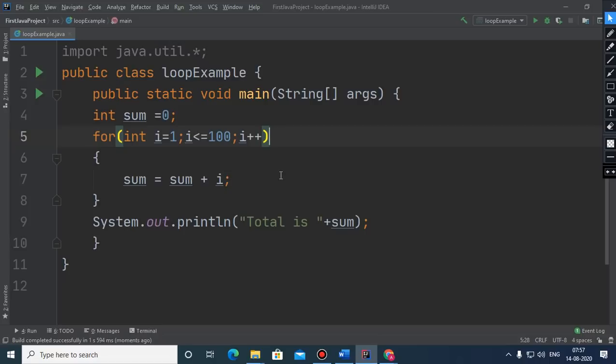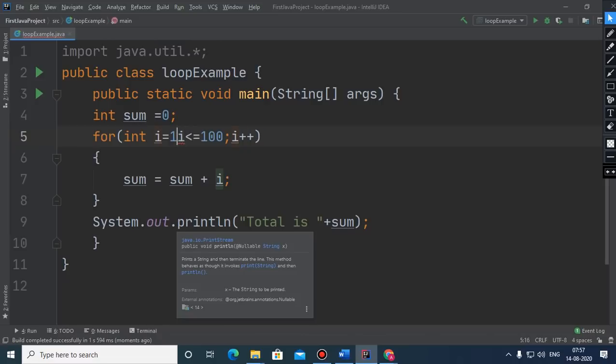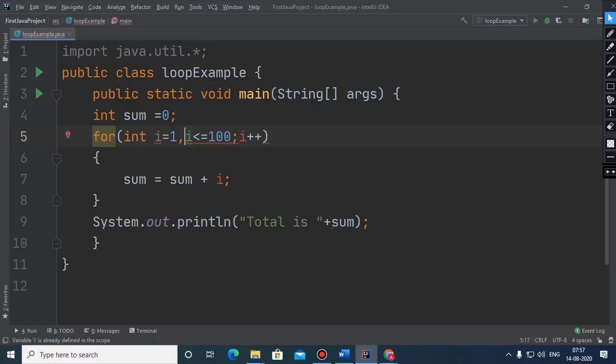Children, one thing with the for loop is that here you cannot put a comma. Here a semicolon and one more semicolon will come. So this is part of the syntax.